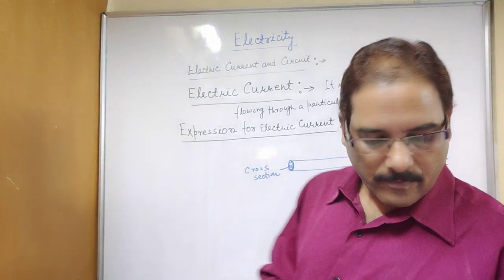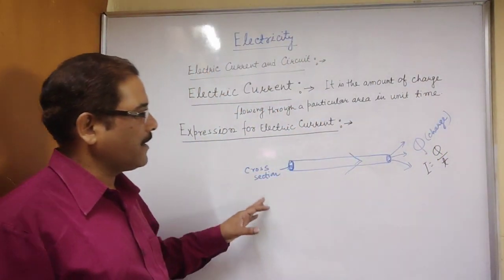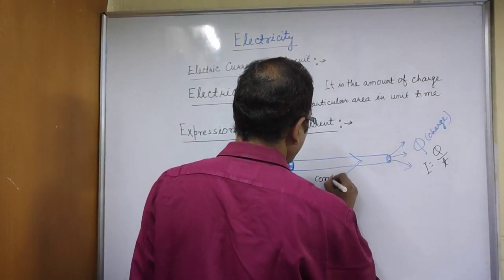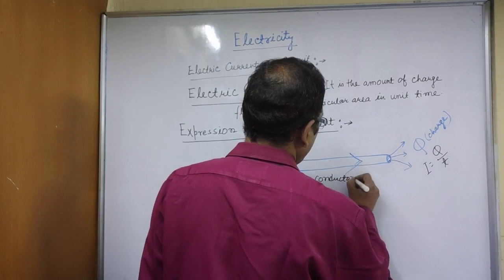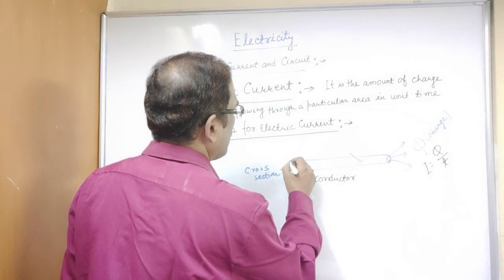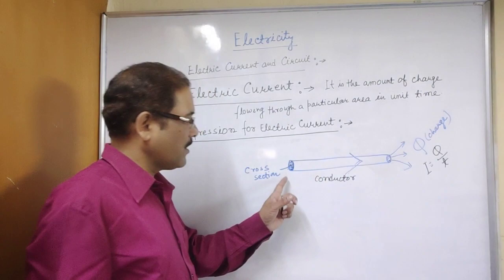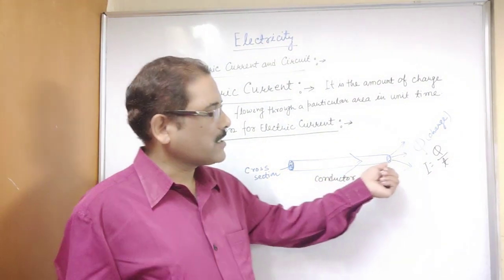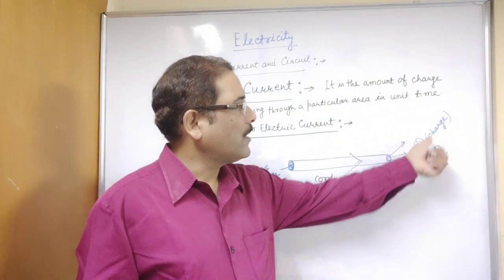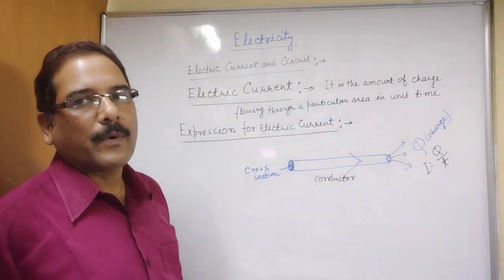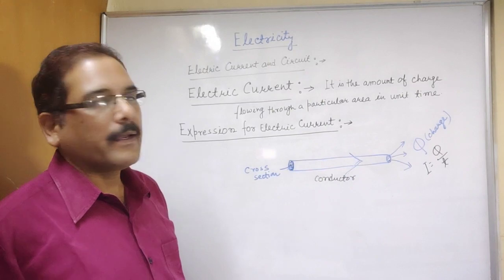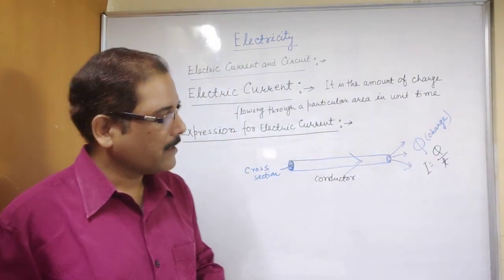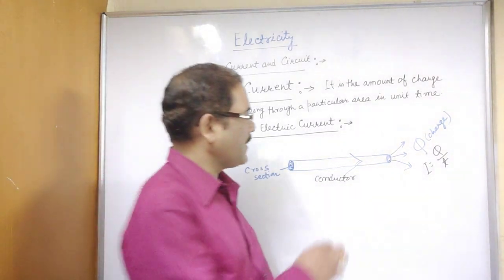So if you want, you can draw this diagram. Suppose this is a conductor and this represents the cross section of the conductor, and through the cross section Q quantity of charge is flowing per unit time or in time t, then current will be Q by t. So draw this figure.